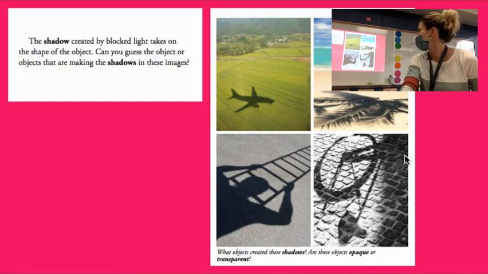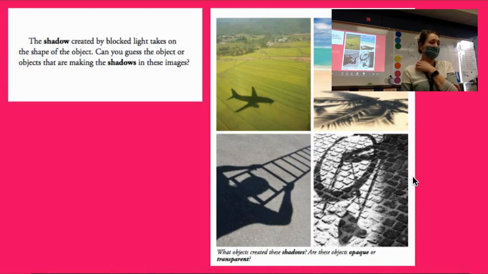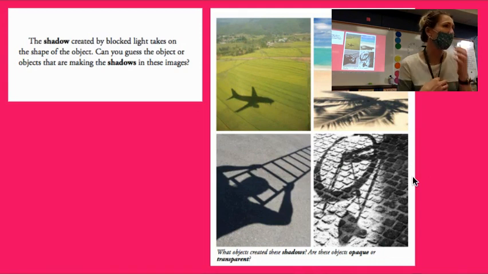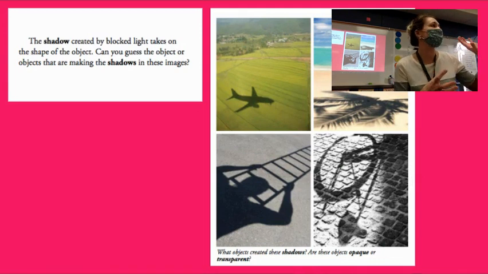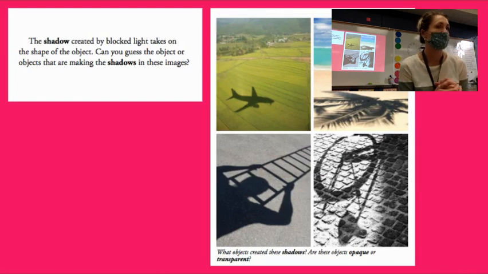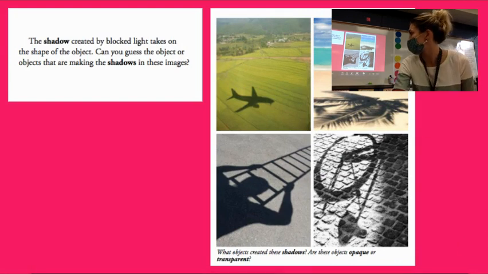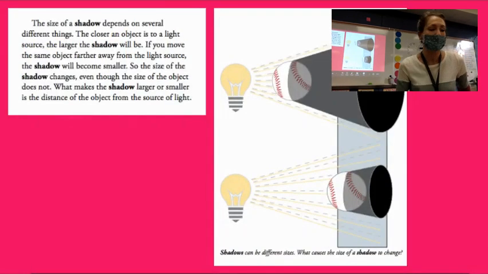It might be a bike item. Maybe. And last but not least, we have the bicycle wheel. Very good. Where we know that that bicycle is blocking the light from reaching the ground, so causing that shadow to happen. Fabulous. Let's go ahead and turn to the next page in our reading and wrap this up today.